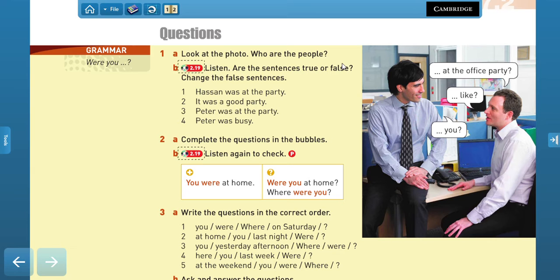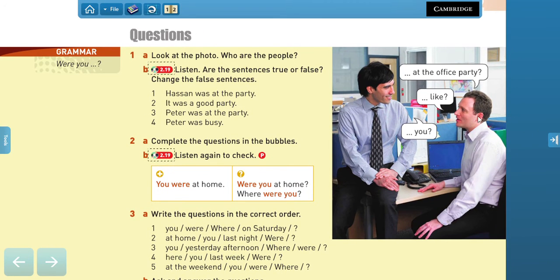Now look at the photo. Who are the people? Do you remember them? So here we have, this is Hassan, right? Then we have the name, and this one, of course, is Peter. So they are going to be talking a bit about the meeting at the office, right? Or maybe at the office party, I'm sorry. And what I want you to do is to look at these sentences and try to identify if they are true or false.